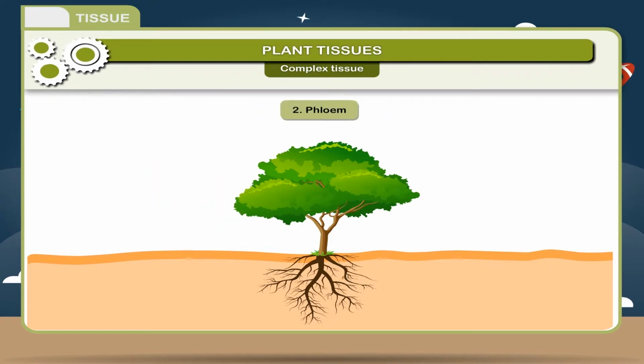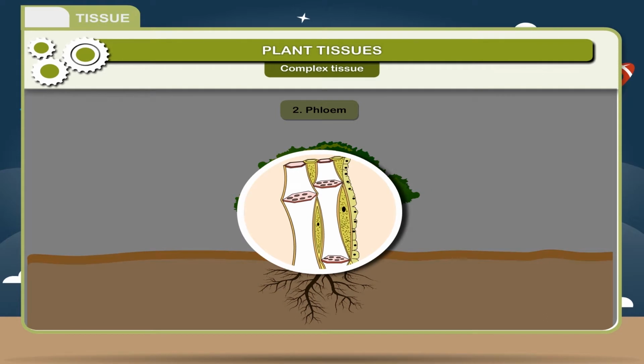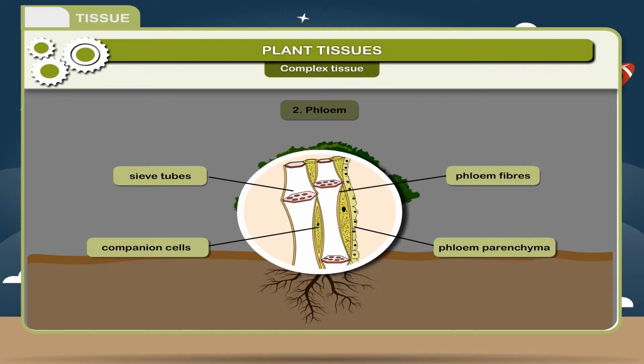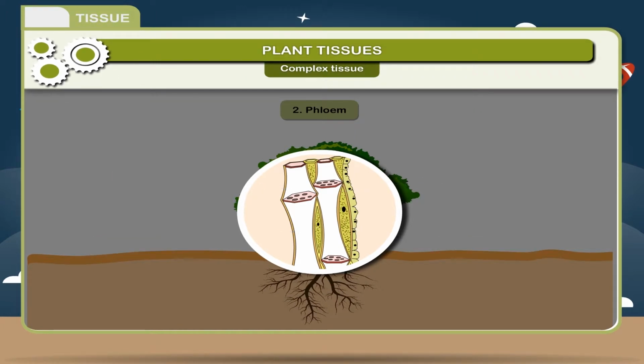2. Phloem. These are thin-walled tubular cells made up of sieve tubes, elongated living cells with perforated cross walls; companion cells, thin-walled living cells attached laterally to the sieve tubes; phloem parenchyma, living cells; and phloem fibers, dead cells.